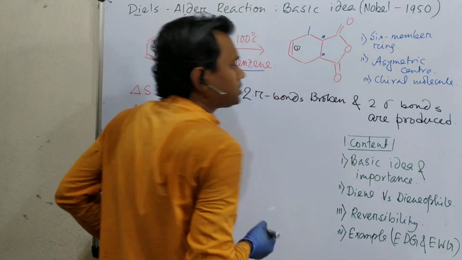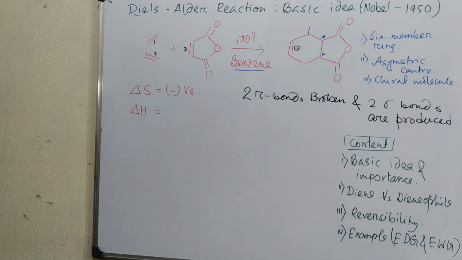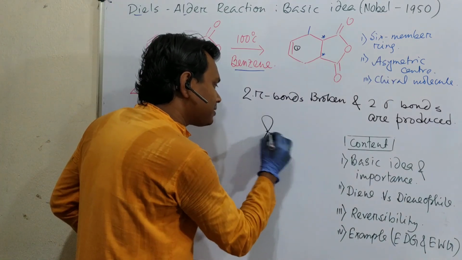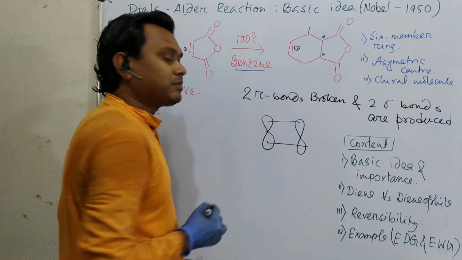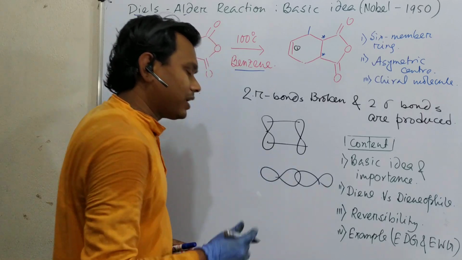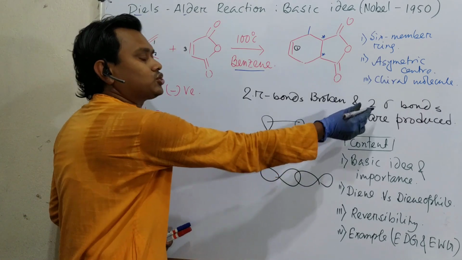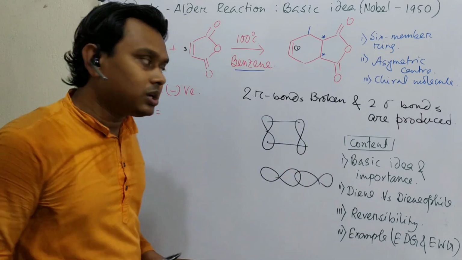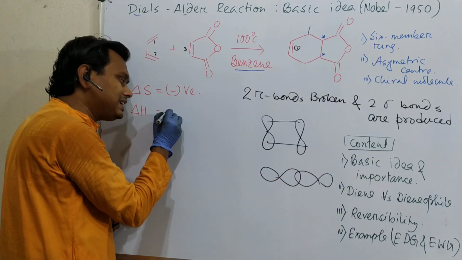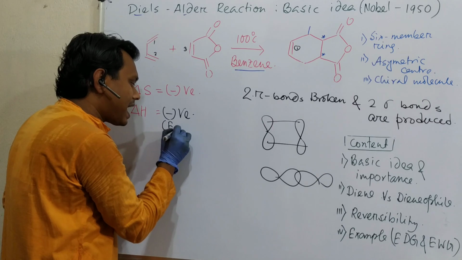So what is the consequence? What do we mean by this statement? 2 pi bonds broken, sigma bonds produced. We know that pi bonds are low energy because pi bonds have parallel or sidewise overlap, and sigma bonds are stronger because you may consider head-on overlap. I have just shown the p orbital, it may be sp3 like that. So the sigma bond is stronger, consequently it will release more energy. So if 2 pi bonds go to 2 sigma bonds, then this reaction produces heat, means this is exothermic, and we represent this as negative.